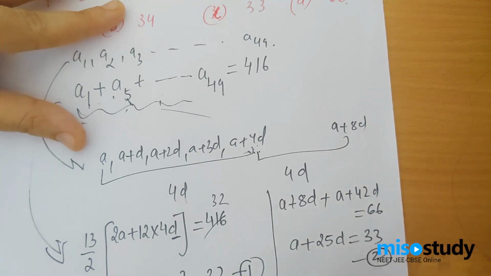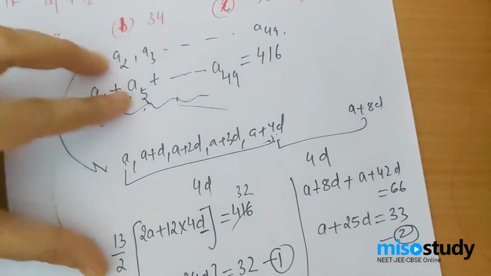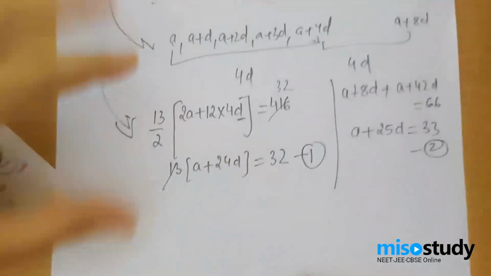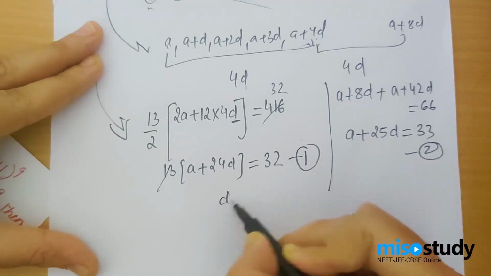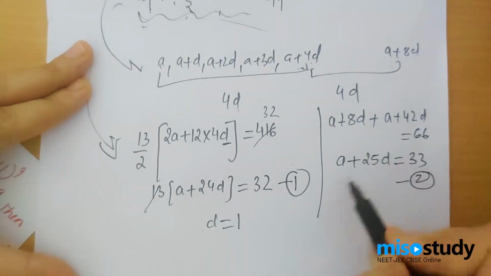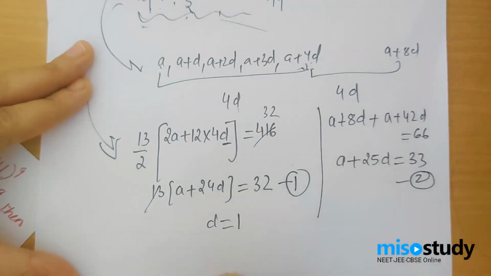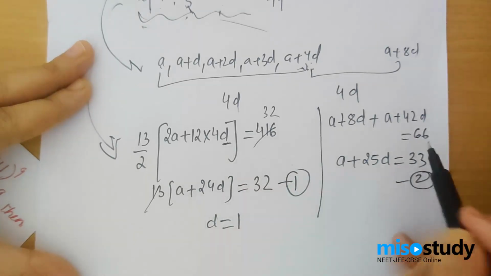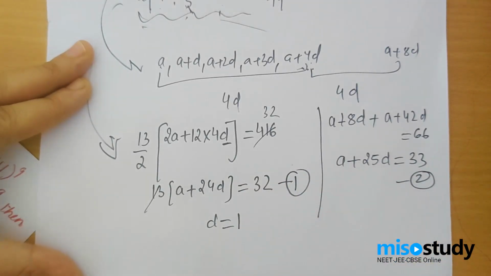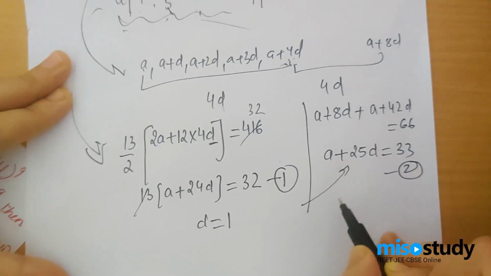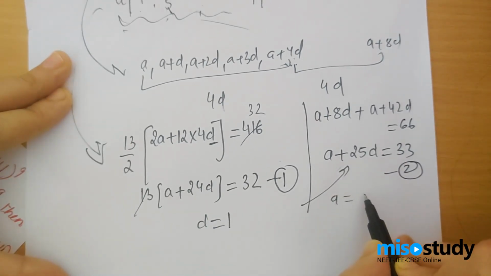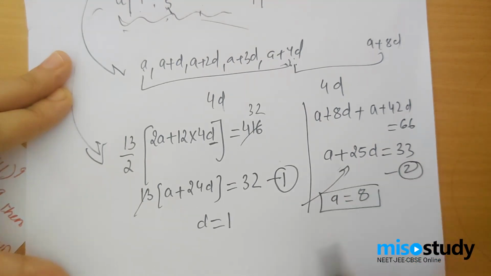Now I have two equations. I can solve the two equations and find out the value of A and D. Let's solve these two equations. On solving, I will have D equals 1. You can simply solve, they're very easy. You can straight away subtract. A will get cancelled with A, and 25 minus 24 is D. 33 minus 32 is 1. So D is 1. If I put D equal to 1 here, I will have my A to be 33 minus 25, that would be 8. So A is 8 and D is 1.